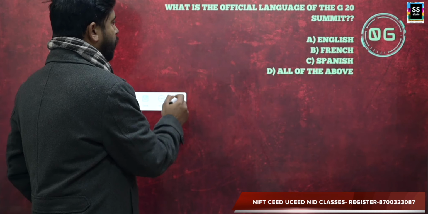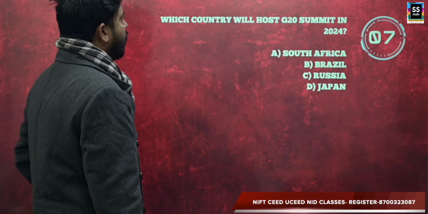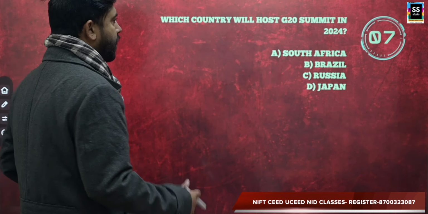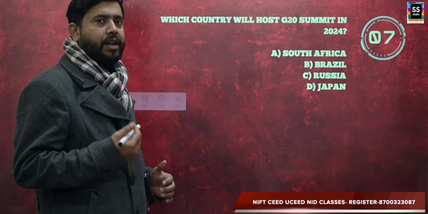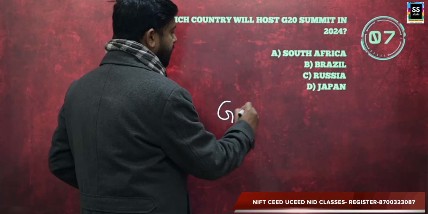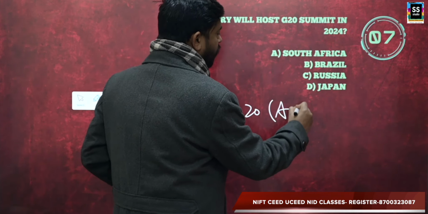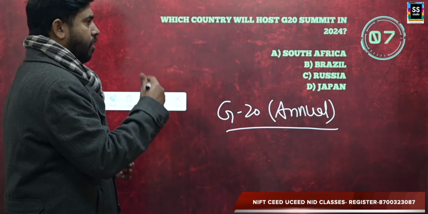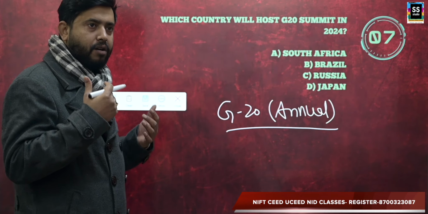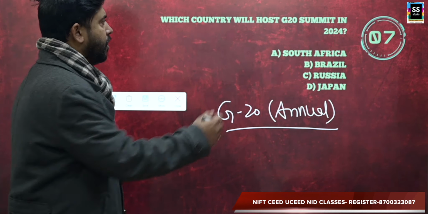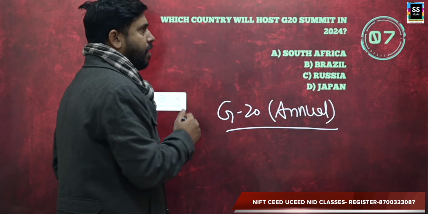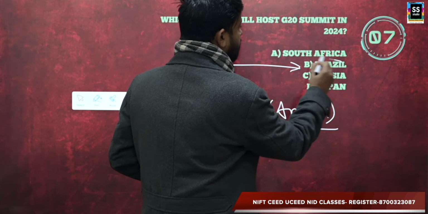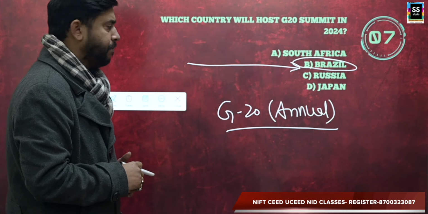Clear? Moving forward, the next question is, which country will host the G20 summit in 2024? Now, it is an annual event. The G20 summit is an annual event, right, which takes place once in a year. So in 2023, it took place in India. In 2024, India transferred the presidency of the G20 summit to Brazil. The answer is Brazil, right?